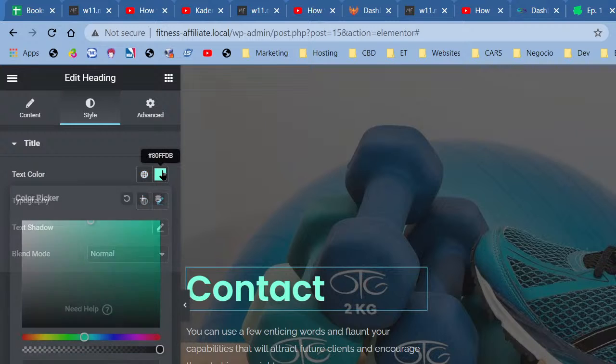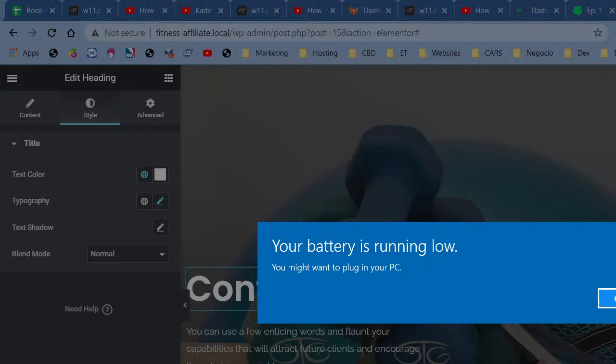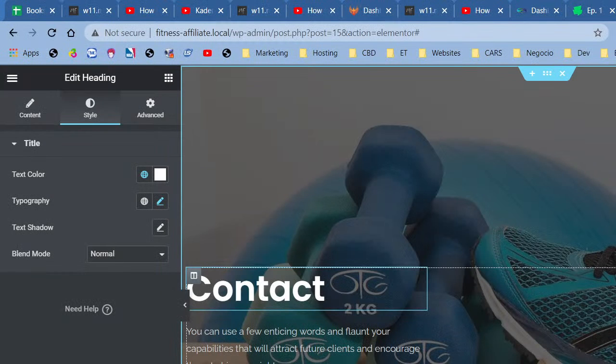So I'm going to go over to white. If you look at the hex code right here, it's FFFFFF, six Fs. I'm just going to click add, and create. All right. Oh wow, PC needs to be plugged in. Work on that. It's plugged in. So that's one of them.